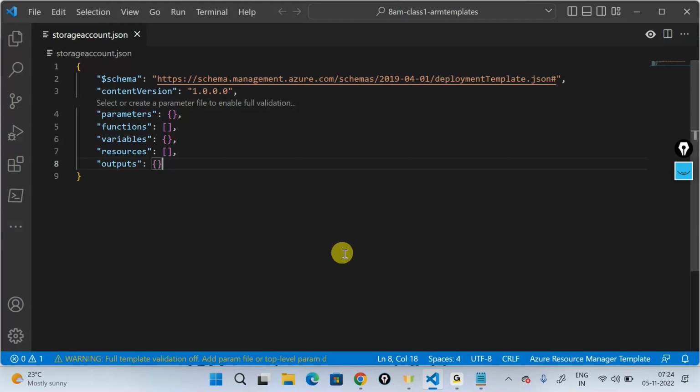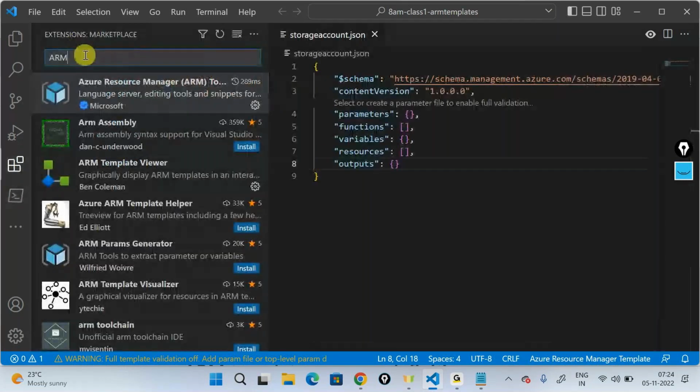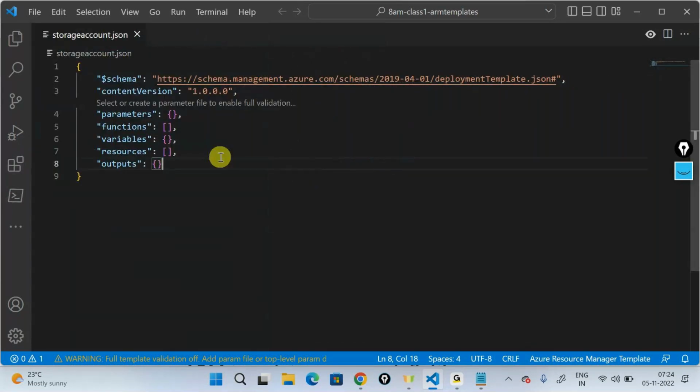As of now, it's a blank template. I haven't really gone inside and declared my resources, what I need to create. I just had a blank template. In order to do this, I came up with the ARM extension. I installed this extension and then started writing ARM exclamation. That's it. This is how I got myself started with writing a template out here.